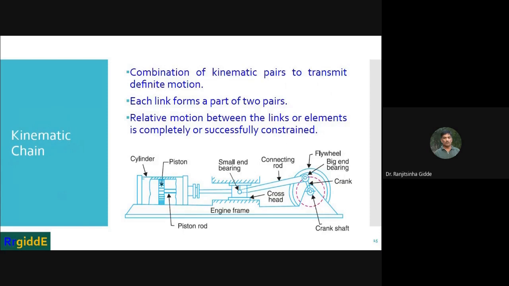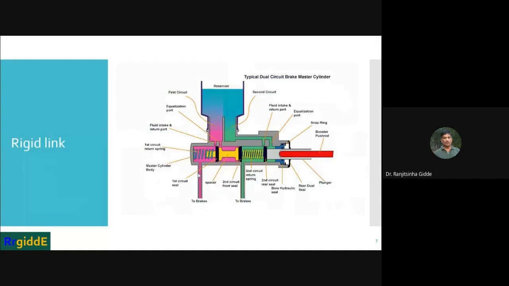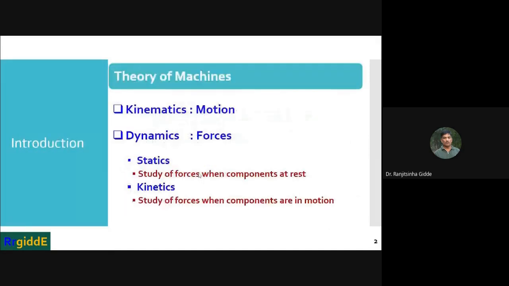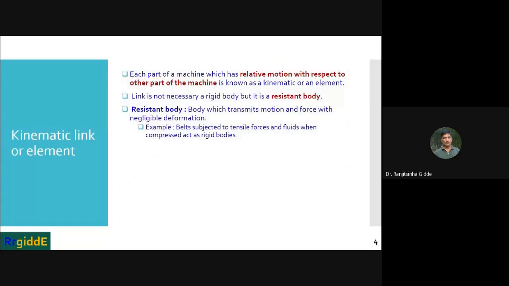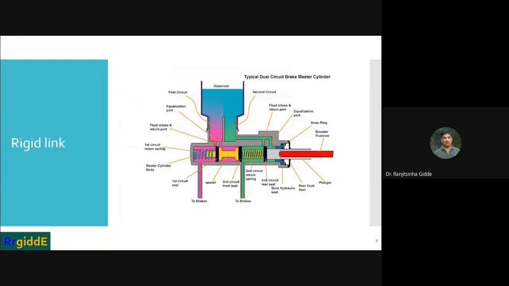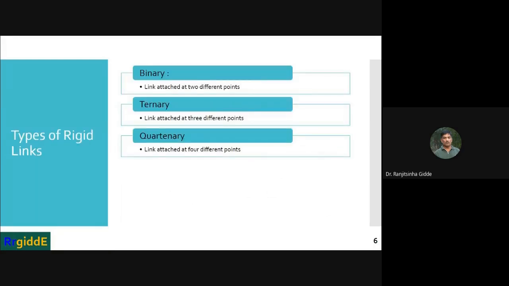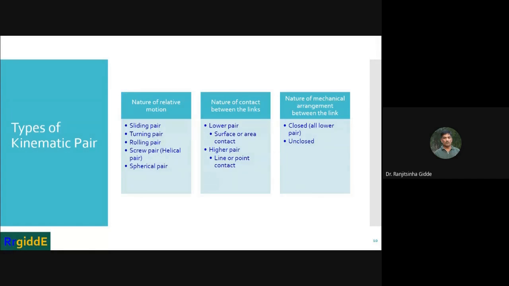Okay. So this is about the introduction, then kinematics, kinematic link or element, types of links, rigid links we have seen, then types of rigid links, kinematic pair, what is a kinematic pair, then types of kinematic pair depending upon nature of relative motion, nature of contact between them, and nature of mechanical arrangement.